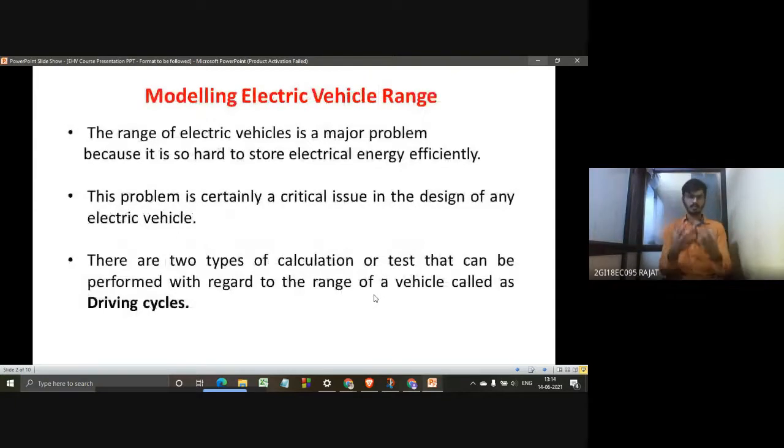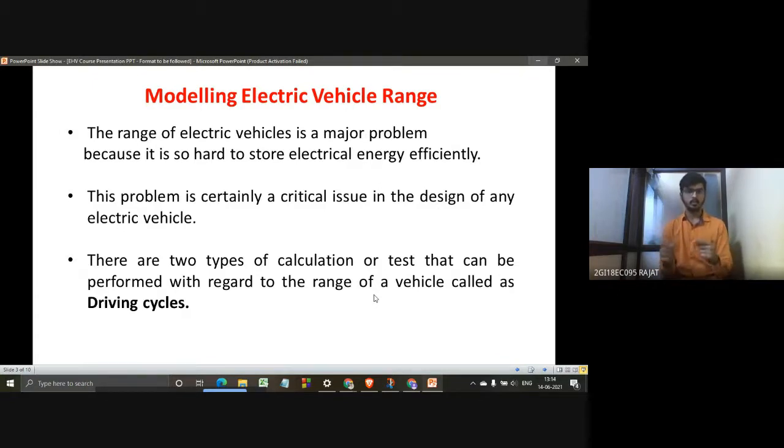Similarly, my first point talks about the same thing. The range of an electric vehicle is a major problem because it is so hard to store electric energy efficiently. Because of that, even IC engines and other vehicles have surpassed electric vehicles. To overcome that, we are going to do some calculations and tests, which are called driving cycles, and that will be the main topic of our slide.